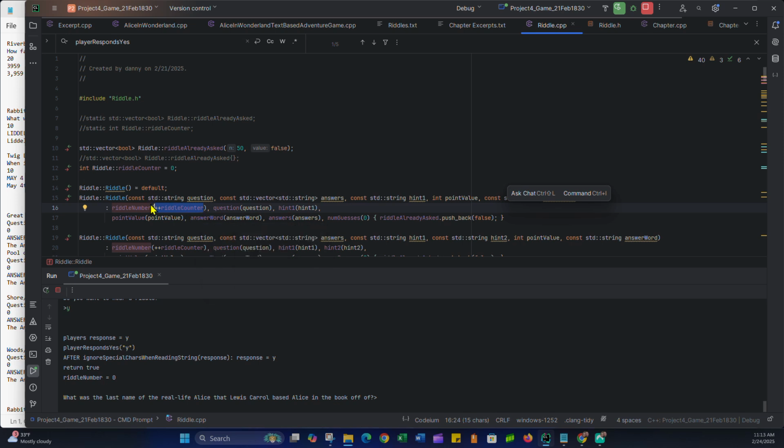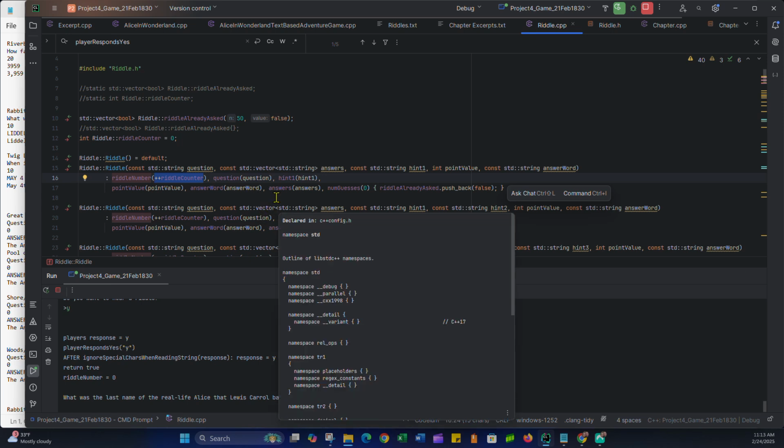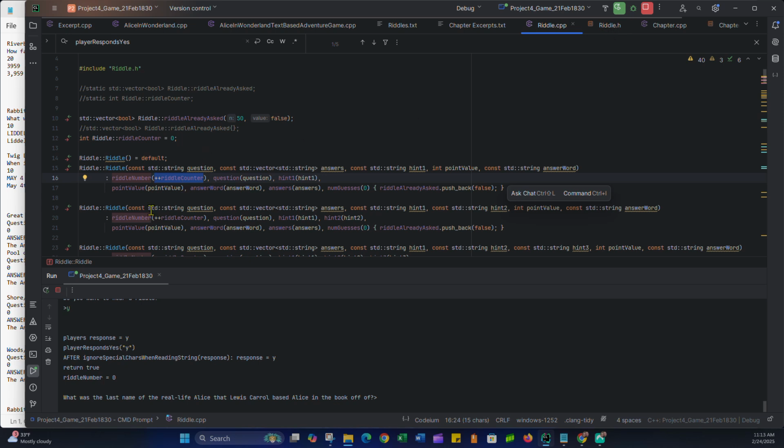But because it was garbage data from the start, the number that riddle number started off with could have been 2 billion or 2 million or whatever. It was some garbage number, just some random memory address. So incrementing it just gave me another garbage number, and therefore it was terminating because it wasn't in my range. So that's ultimately what happened earlier. The whole error came down to the fact that I didn't have my variable riddle number, my instance variable associated with the riddle class, initialized to 0 at the start. That one little error caused a lot of issues.